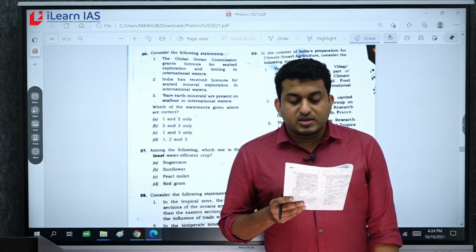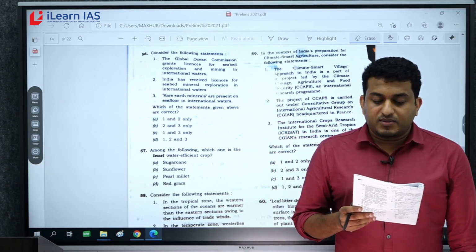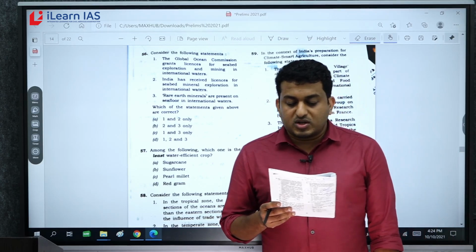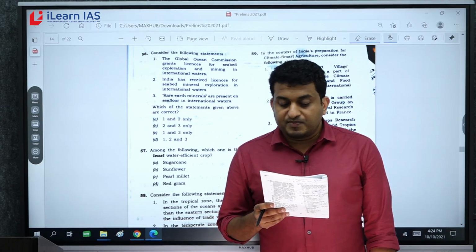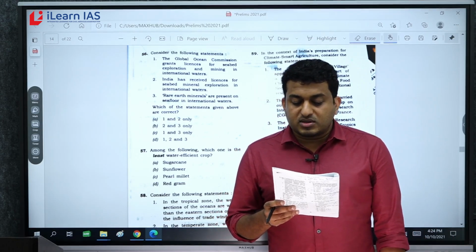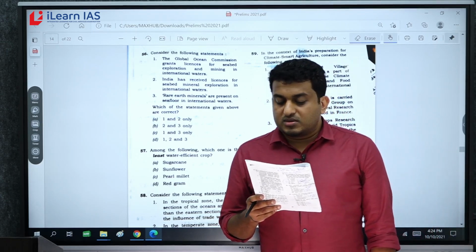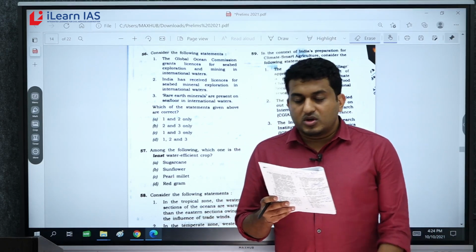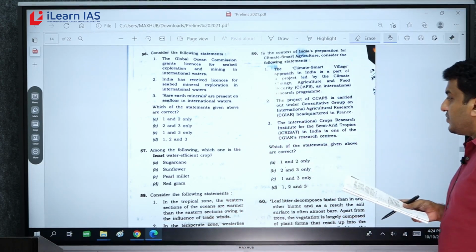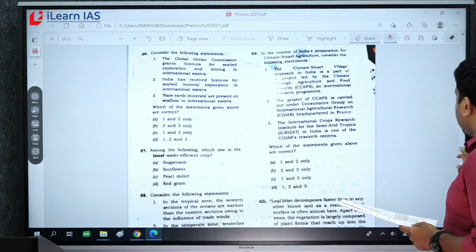Then project of CCAFS is carried out under consultative group on international agriculture research headquartered in France, correct. International Crops Research Institute for the Semi-Arid Tropics in India is one of the CGIAR's research centers. So all the 3 statements are correct. Answer is D, 1, 2 and 3.